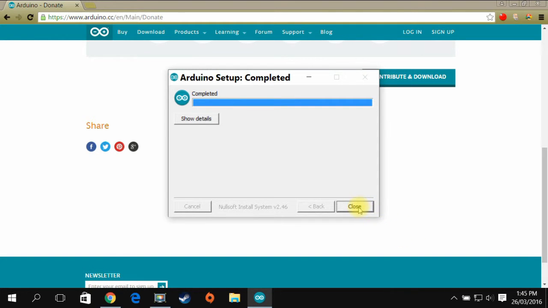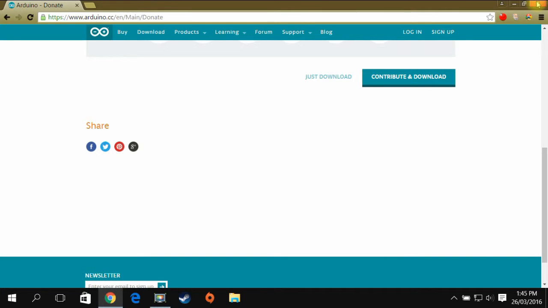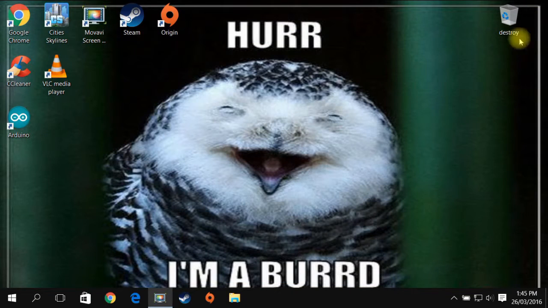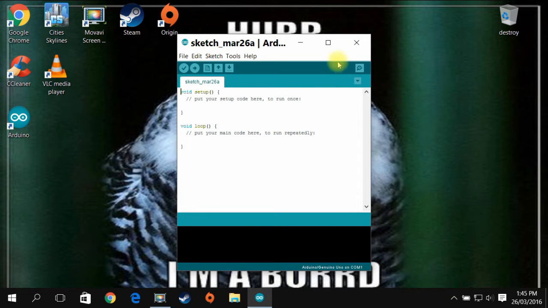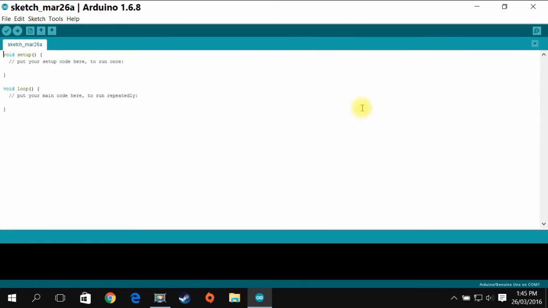Once that's done, close that window, close out of Google Chrome. You have a desktop shortcut Arduino, double click on that to open it. And now you have the software where you can type in your Arduino sketch and you're ready to start programming.